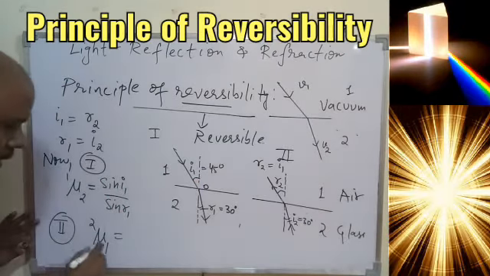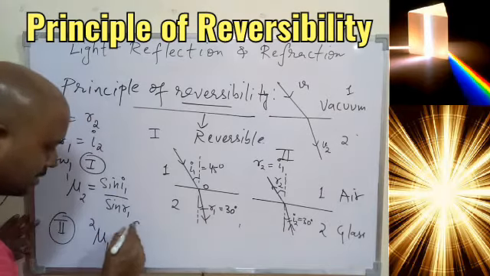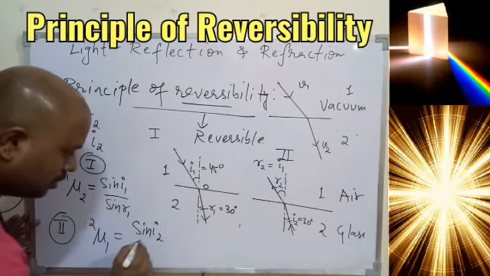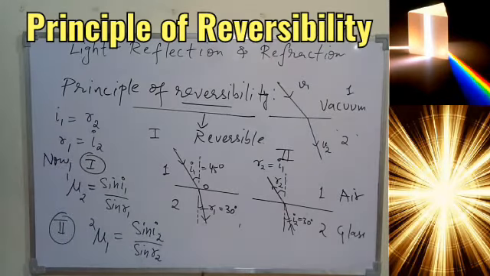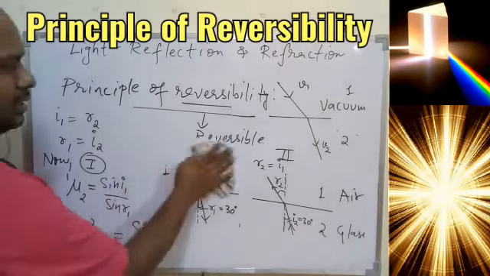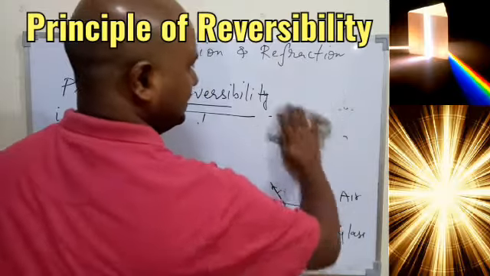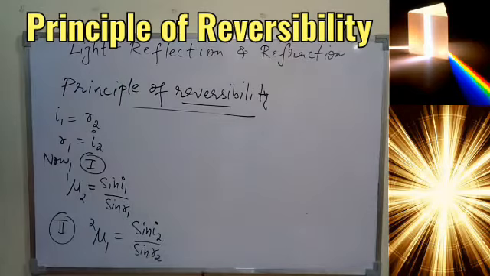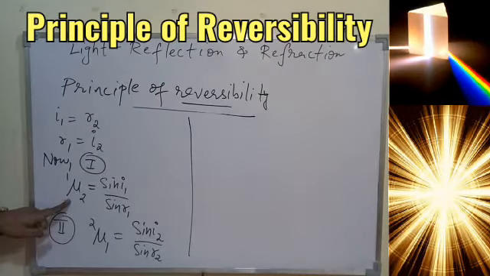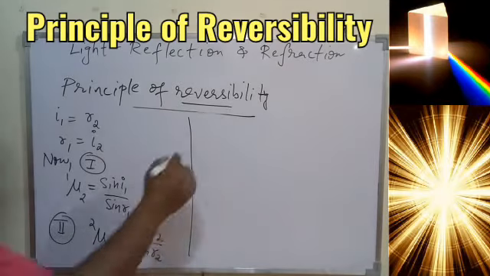So now in this case, how much is the angle of incidence? That is sin I2, and this is sin R2. I hope this much is clear to you very first. Okay, now let's erase this diagram. So we got two different equations: mu 2 1 equals sin I1 upon sin R1, and mu 1 2 equals sin I2 upon sin R2.